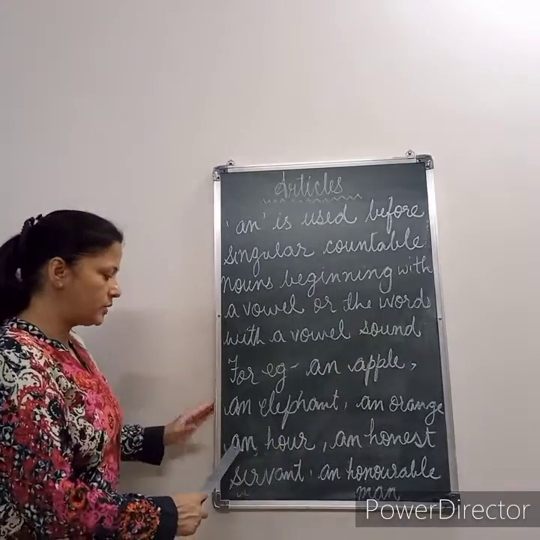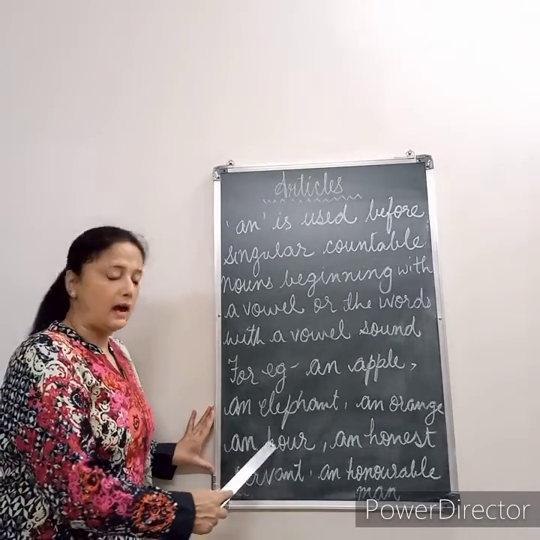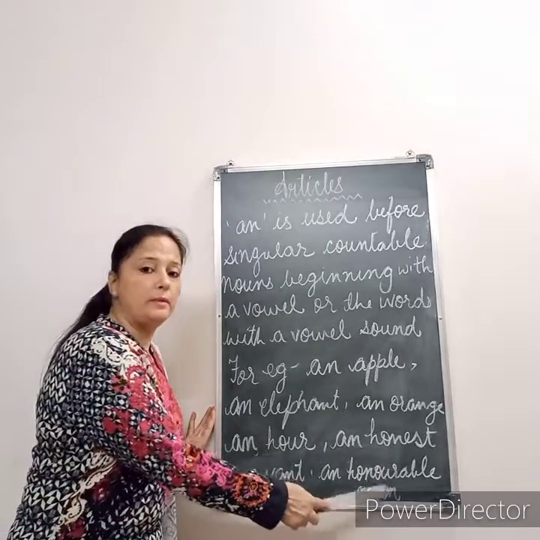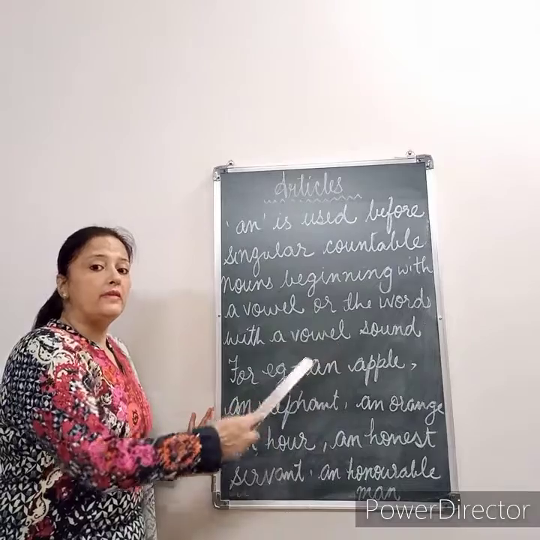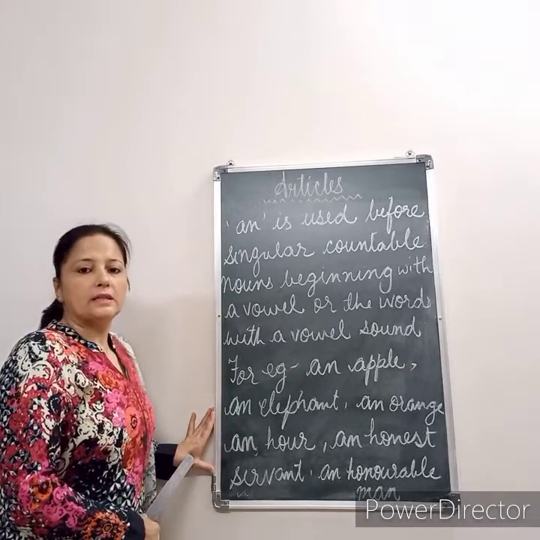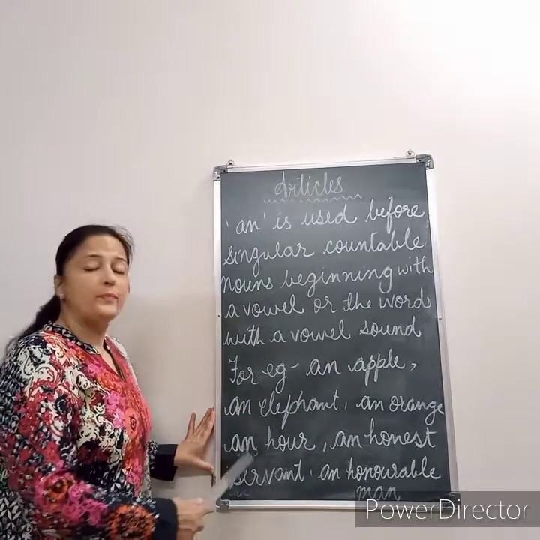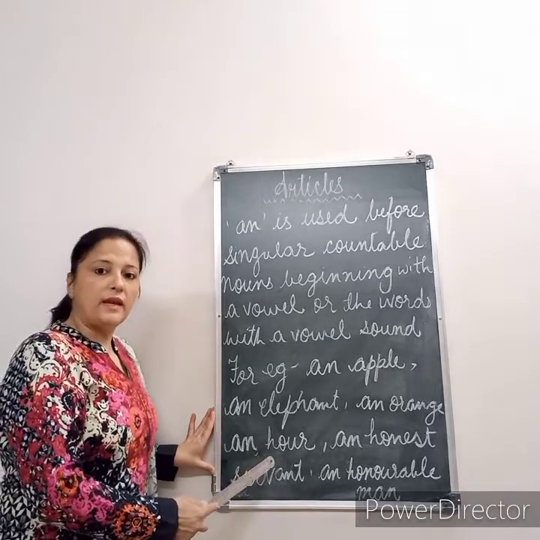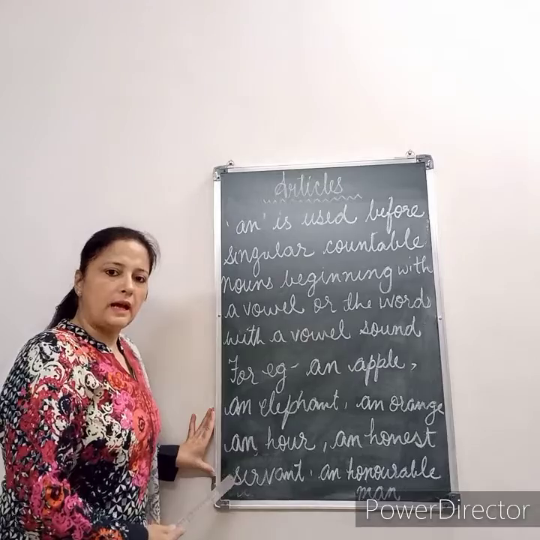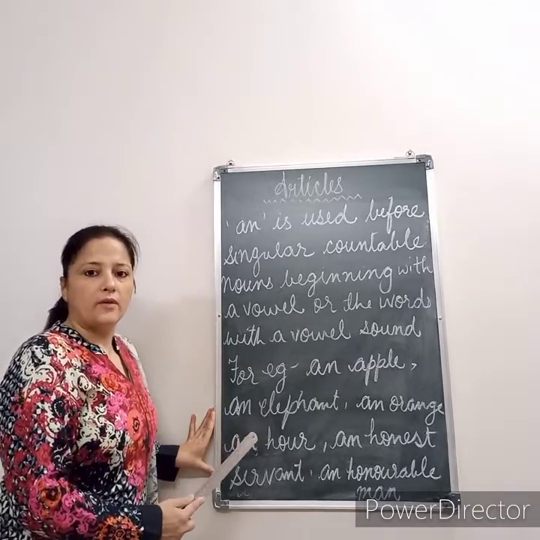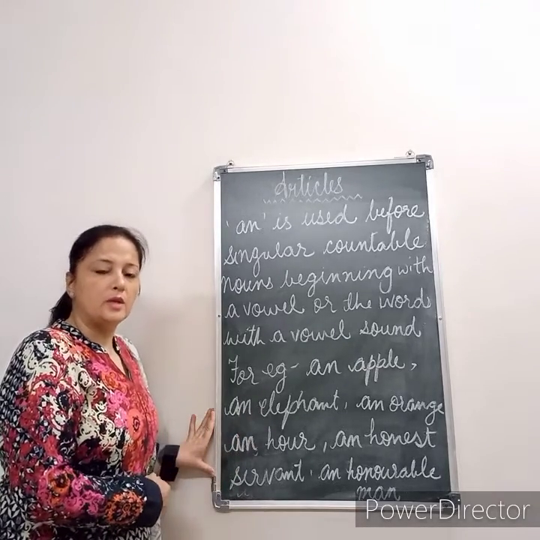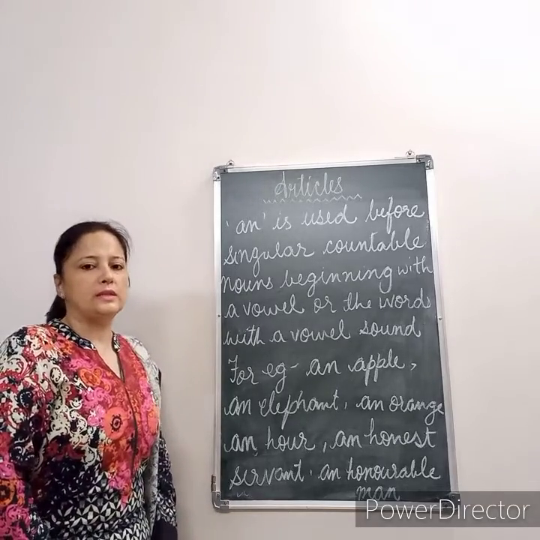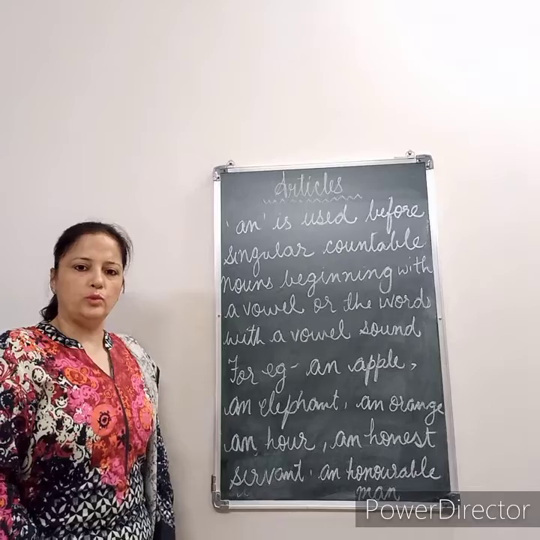But here also we have used an hour, an honest servant, an honorable man. The words start with the letter H, which is not a vowel, but here we have to remember that the sound is a vowel sound. That is why we are using an before words which start with a vowel sound also.